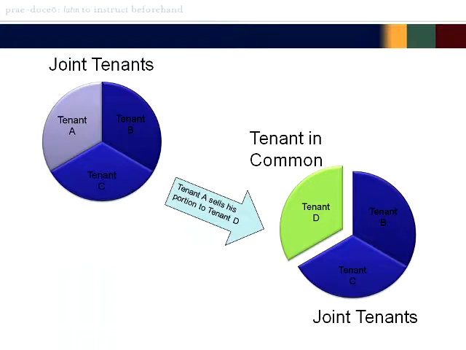In the event of Tenant D's death, Tenant D's 1/3 interest would be transferred according to the provisions of his will if he died testate. However, Tenant B and C, remember, are still joint tenants. In the event of Tenant B or Tenant C's death, because they hold their interest as joint tenants, their interest would be transferred to the remaining tenant. For example, tenant B's 1/3 interest would be transferred to tenant C, or tenant C's interest upon death would be transferred to tenant B because of the nature of joint tenancy.